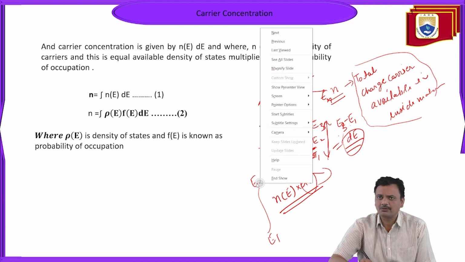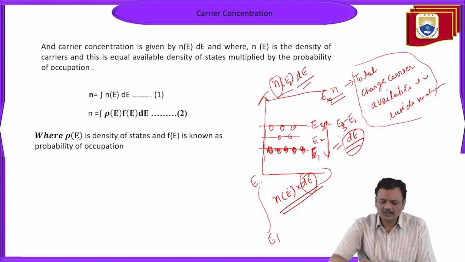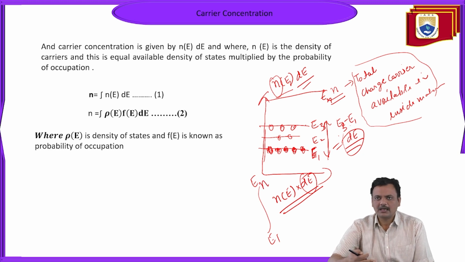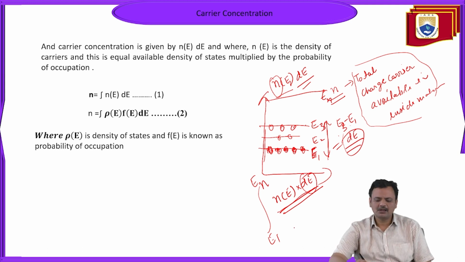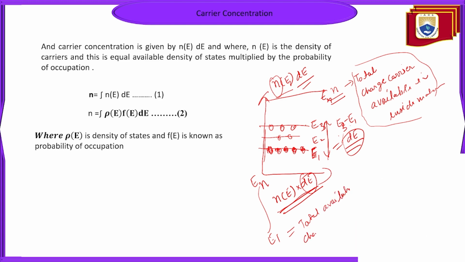Suppose you want to calculate the total charge carriers inside the material. So from E1 to En, integrate N(E) multiplied by dE, and it will give the total available charge carriers inside the material.